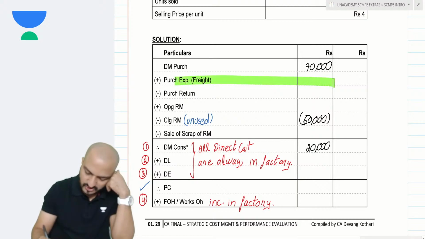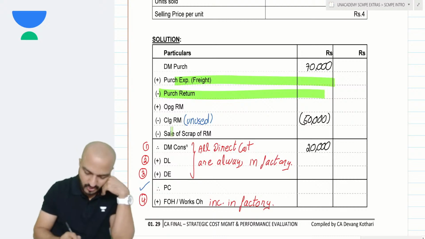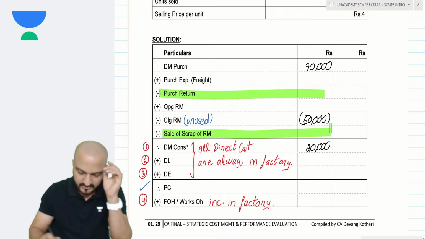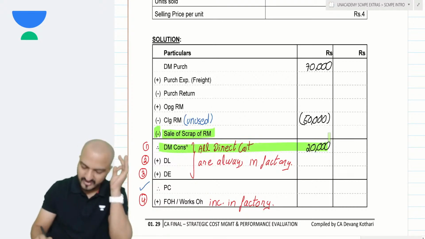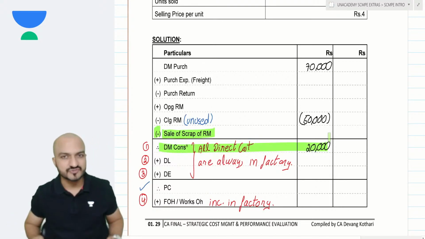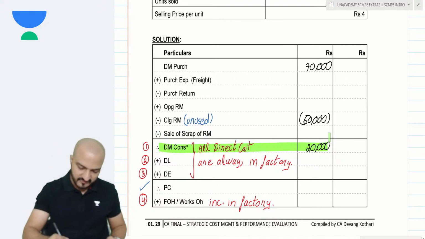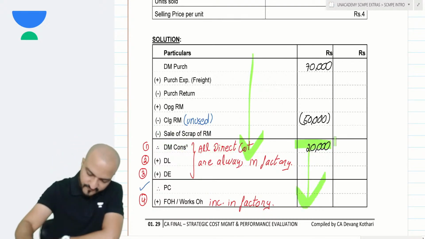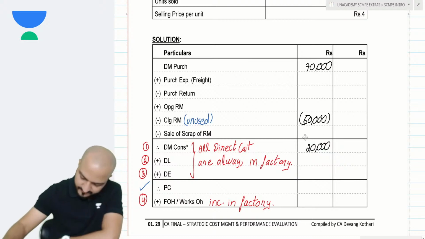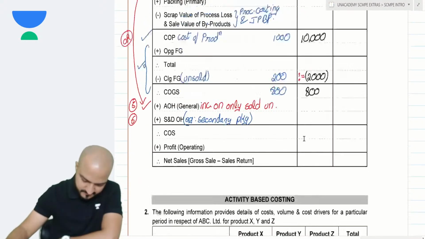So any transport cost on material you add, any purchase return you remove, and also any scrap of raw material that you sell, sale value of material scrap you can minus, remaining amount is my net material consumption. This becomes my full format to get the consumption, and then from the consumption you go further, make the full format to get the cost of sales.